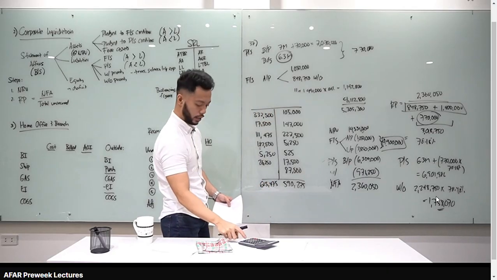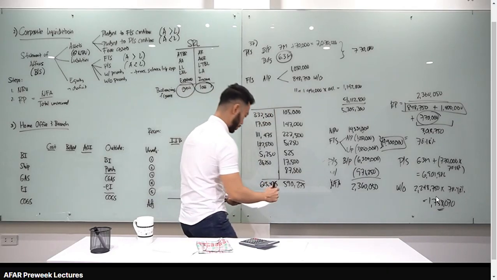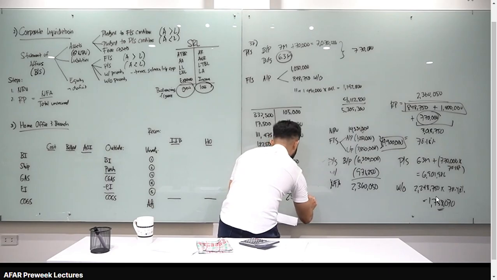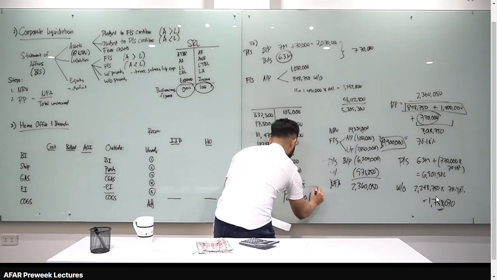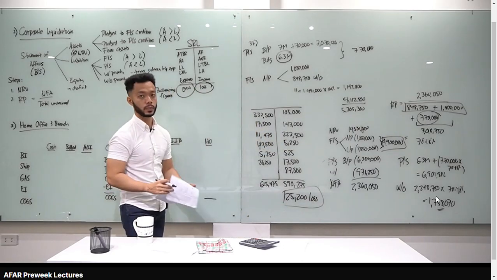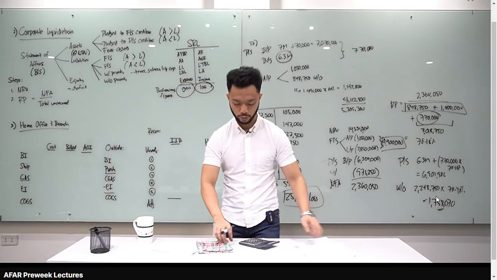Okay, tignan natin yung difference nila. Minus 615,475. Answer natin, 25,200. Ingat ka lang kung gain or loss ha. So this one is a loss. Letter C. Okay, so ayan, that's for corporate liquidation. Easy.